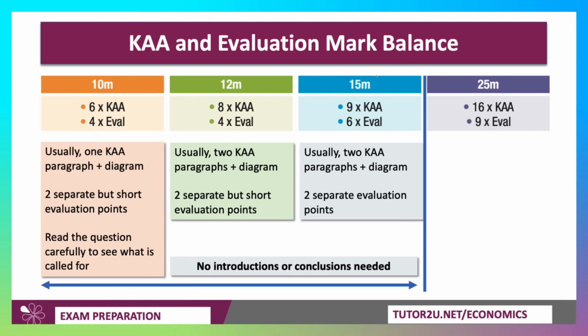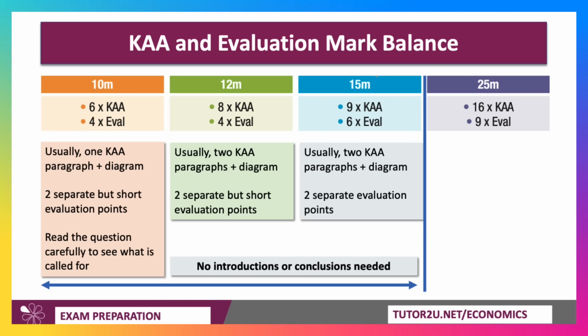Quick reminder that in the 10, the 12 and 15 and of course the 25, we move to levels of response marking. Normally for a 10 marker, 6 KA for evaluation. Normally you can make 2 KA points in 2 paragraphs, with 2 short evaluation paragraphs. Sometimes it'll say just 1 point needed, and the second KA point is essentially the diagram. So read the question carefully to see what is called for there.